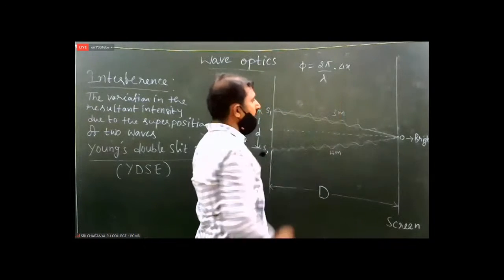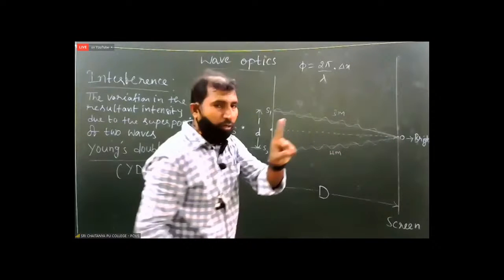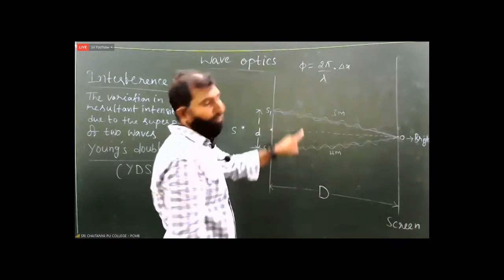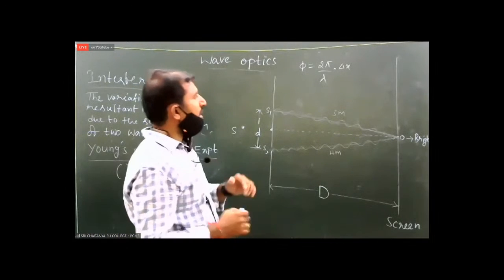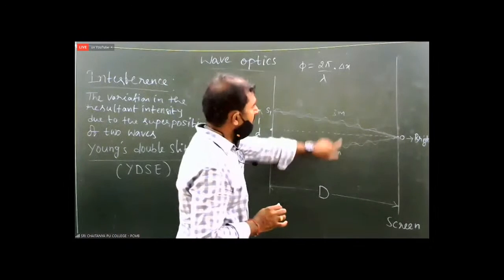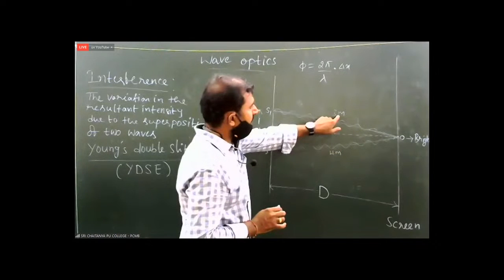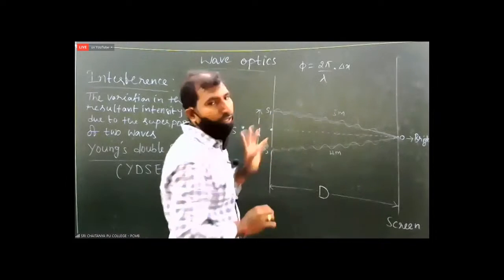The difference of their path lengths is 4 meters minus 3 meters, which is equal to 1 meter. That 1 meter is the path difference of these two waves.